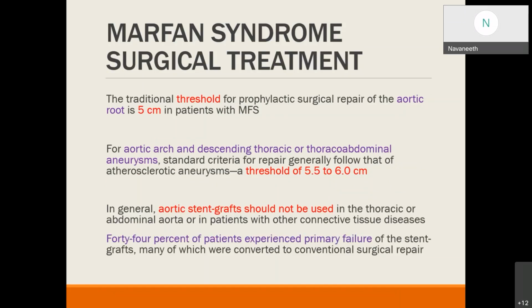In general, the endovascular stent graft should not be used in the thoracic or abdominal aorta or in patients with connective tissue disorders. The incidence is 44% of patients who underwent endovascular stent grafts, many of which are converted to conventional surgical repair at a later period.